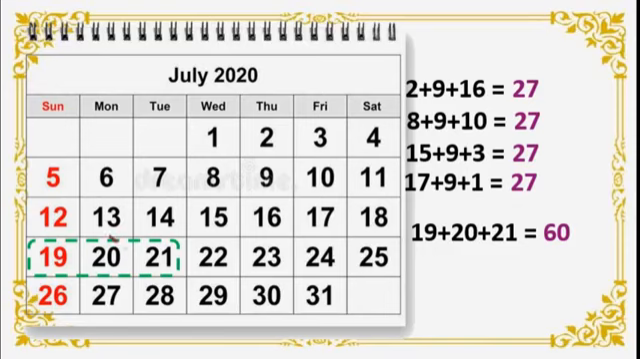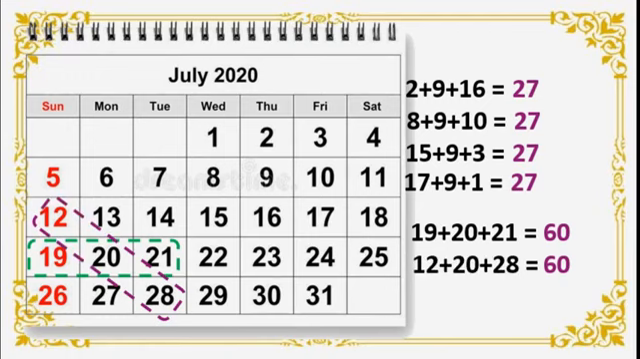Right? Now one more I will draw. See here, cross line. I will add these three numbers, 12 plus 20 plus 28, again 60. Now one more cross line. I will add these three numbers, 26 plus 20 plus 14. Again I got 60.